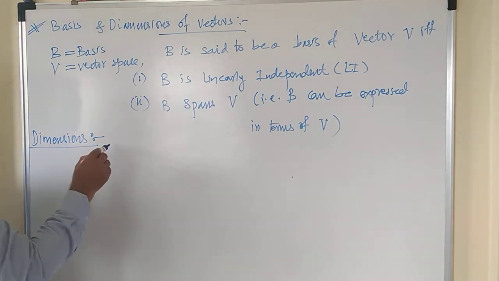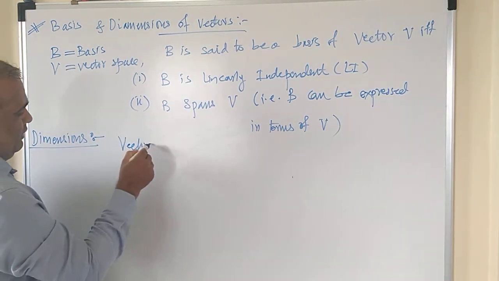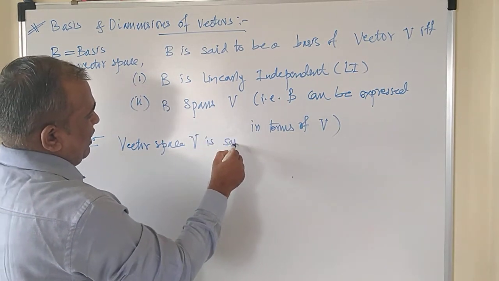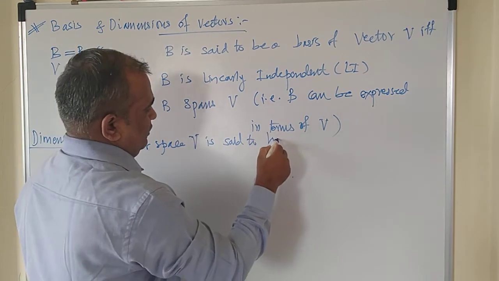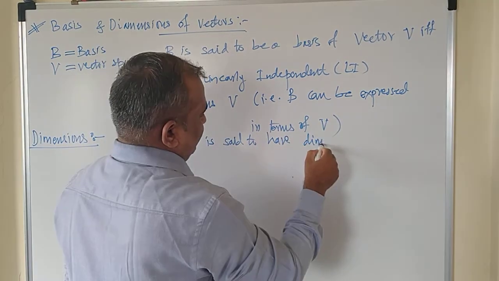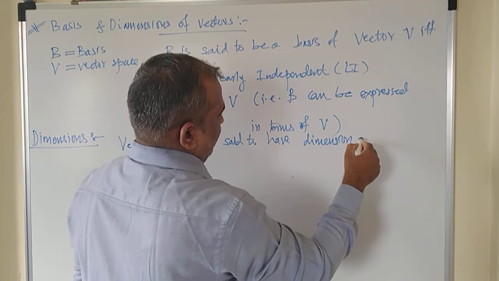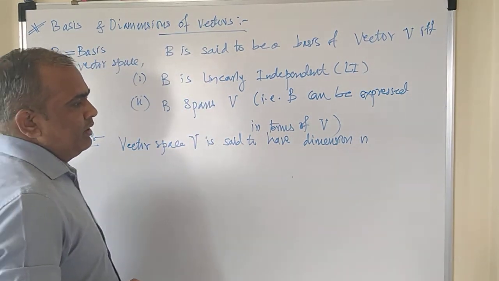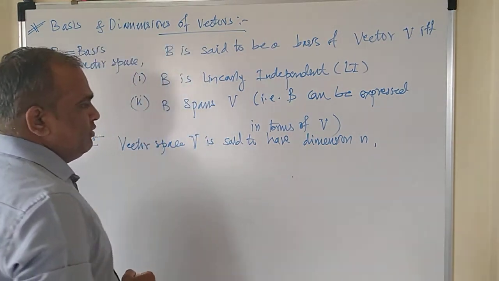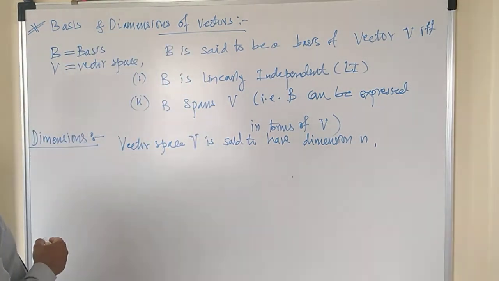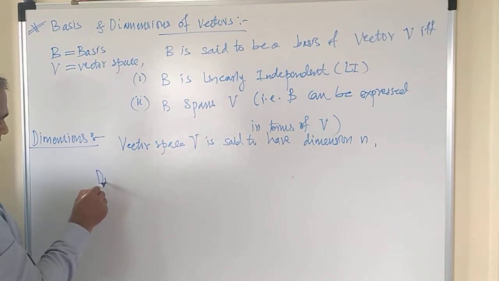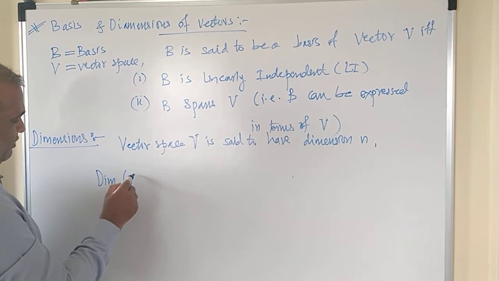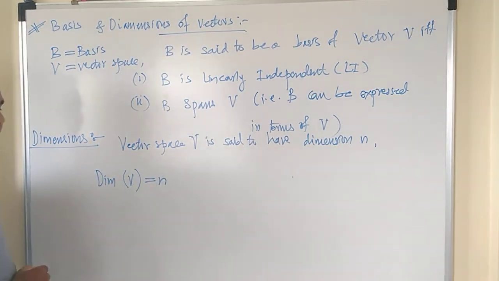A vector space V is said to have dimension n, and the dimension is written as dimension of V is equal to n. It is written in this way.